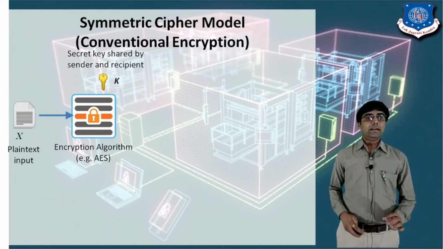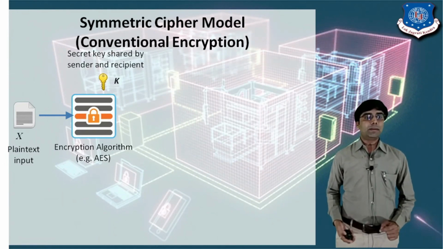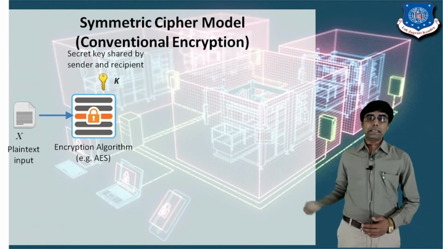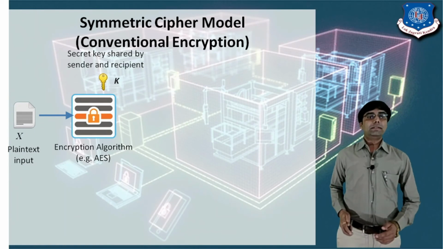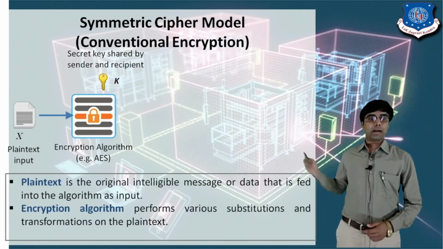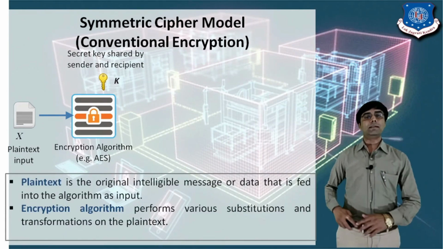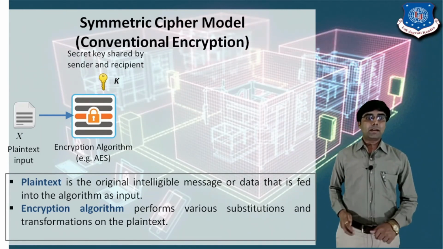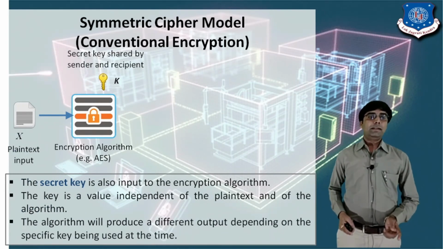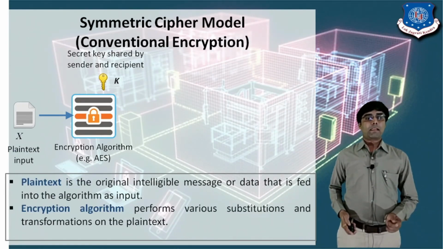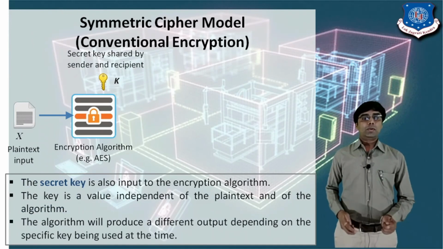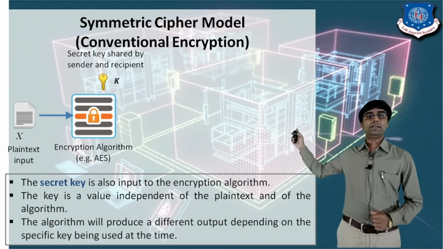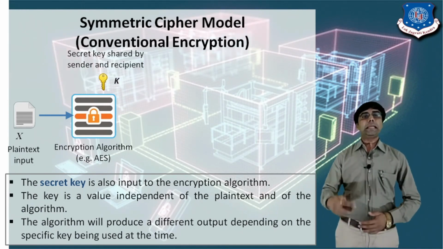So here the sender applies the encryption algorithm. Various types of algorithms are there, for example AES and DES, right? And the secret key is provided by the third party to the sender and the receiver, right? Then we apply the encryption algorithm with the key, right? So here we provide a secure secret key. K represents the secret key. It is also an input to the encryption algorithm.